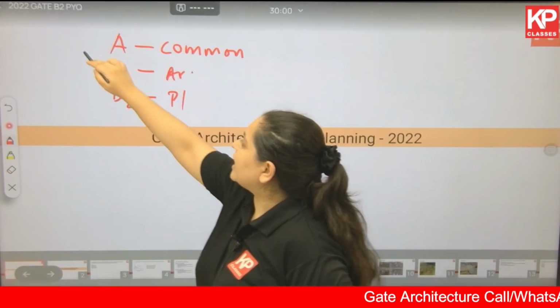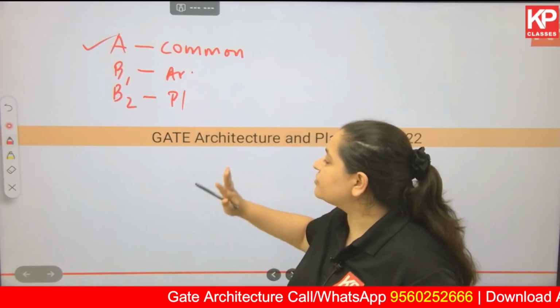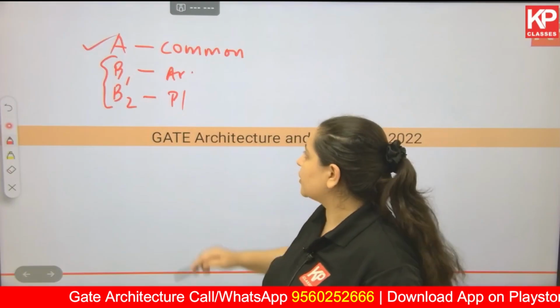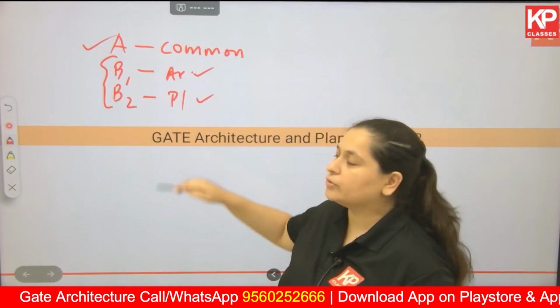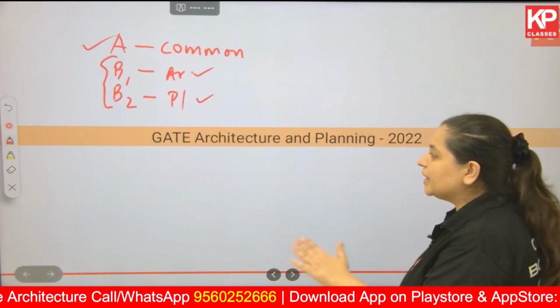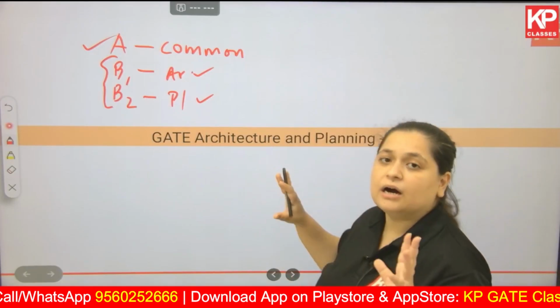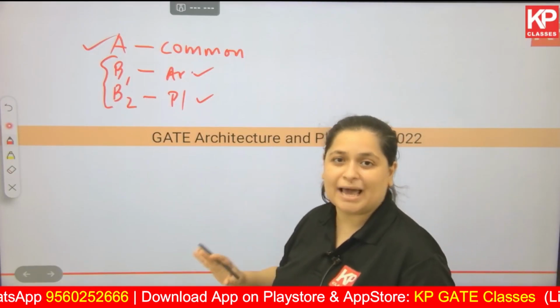Now A, everybody has to solve. It has questions from general aptitude, and it has questions from architecture as well as planning. This is compulsory for you to solve. Amongst B1 and B2, you have to choose one. You can either go for architecture or you can go for planning. Now B2, which is what we are going to cover in today's session, is going to be all planning questions.